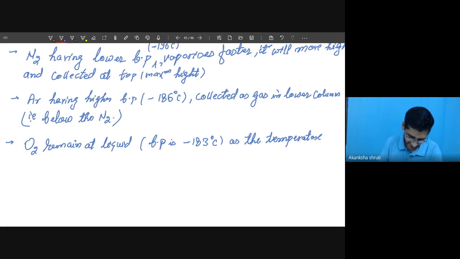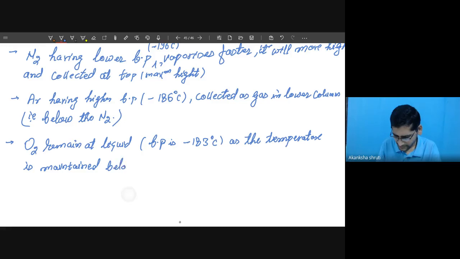Tell me, below this. If you maintain above the boiling point, then it will also vaporize. So it is maintained below it.